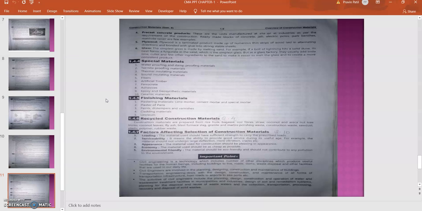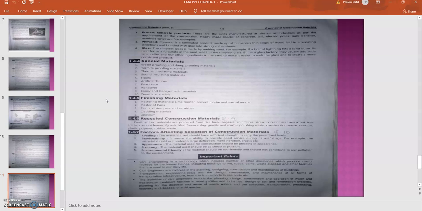So these are special types of material, manufactured using different materials like epoxy or M-seal. These are some of the advanced or special materials which are used for different kinds of activities that take place during construction.